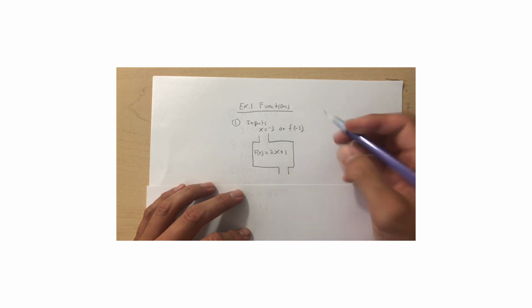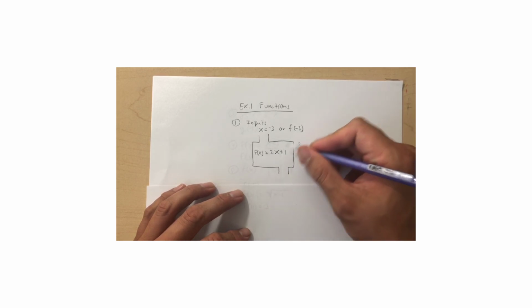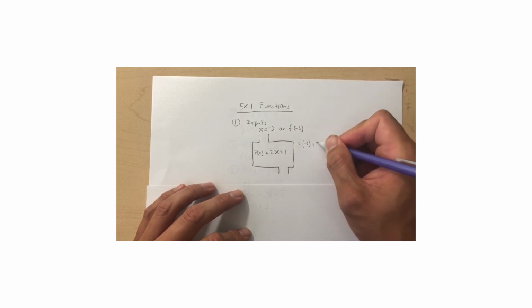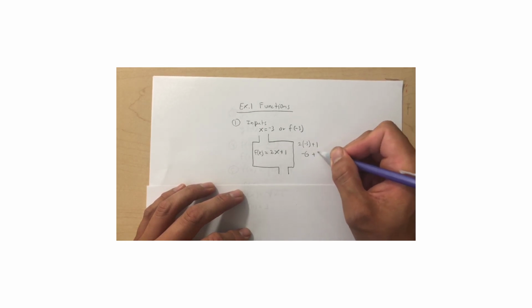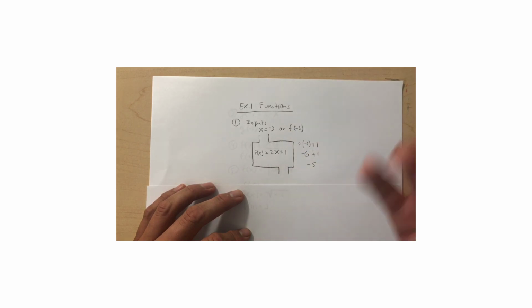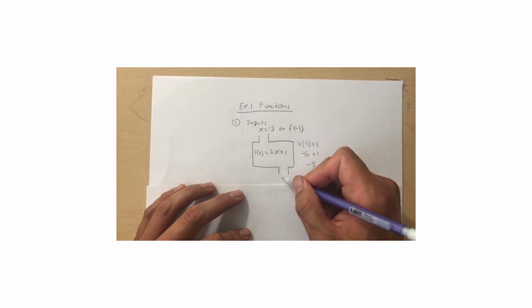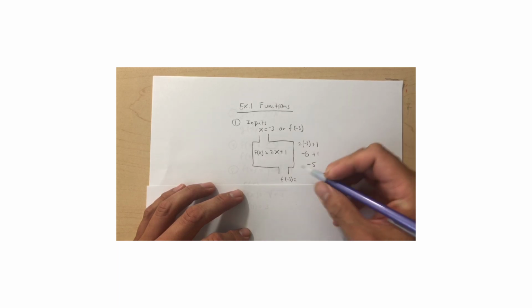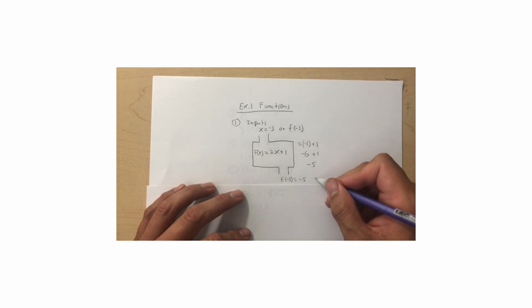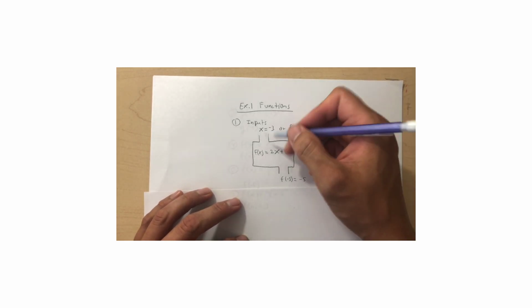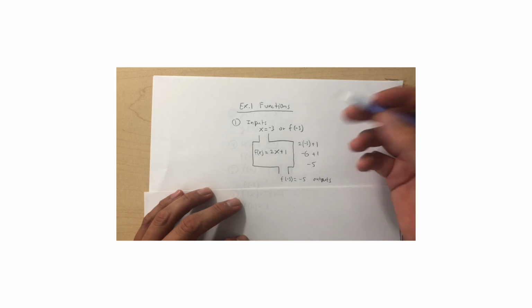Let's do our work over here. So we can have 2 times -3. I'm going to use a parenthesis for multiplication. That will give me -6 plus 1, that will give me -5. So when you plug in a -3 and it goes through the equation, it's just simple math. So your answer would be f of -3 is equal to -5. And it's also called your output. Whatever you throw in there, you get that. Again, you plug in different numbers, you get a different answer. But this one, we just plug in -3.